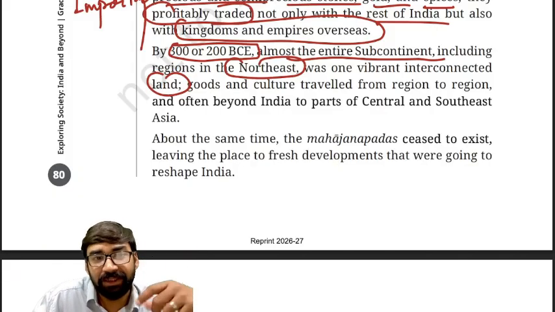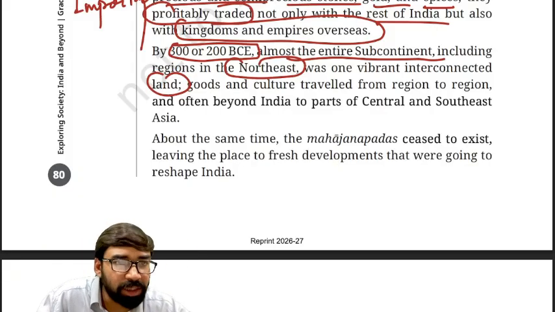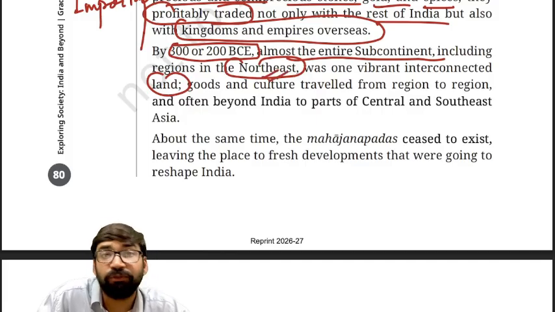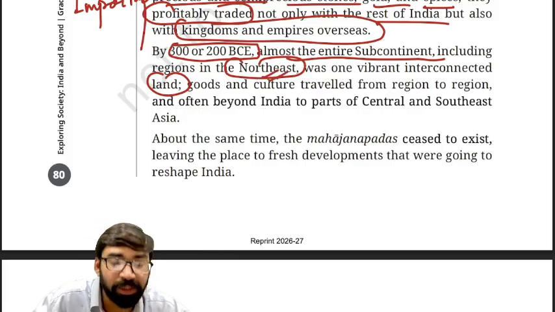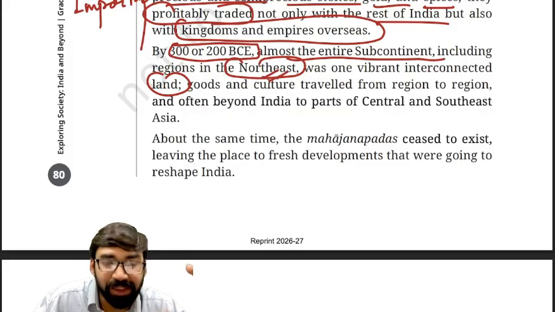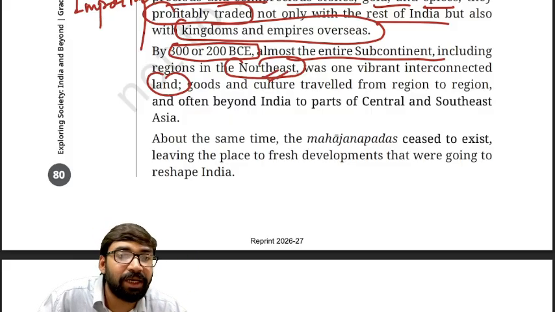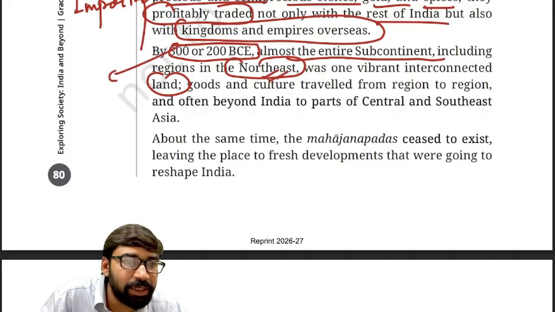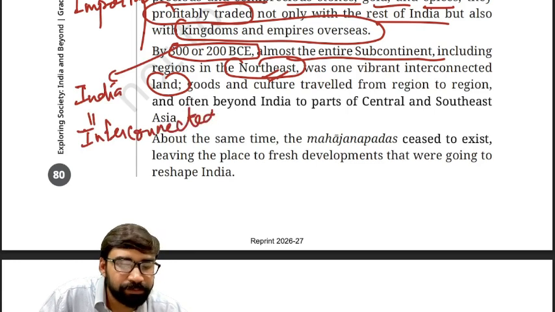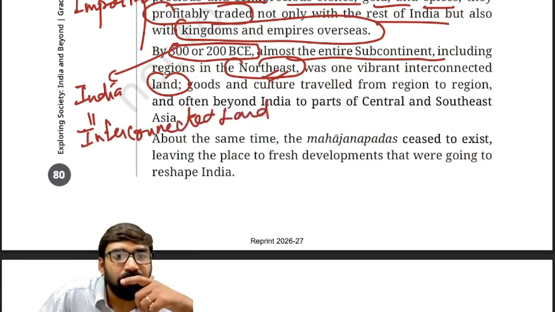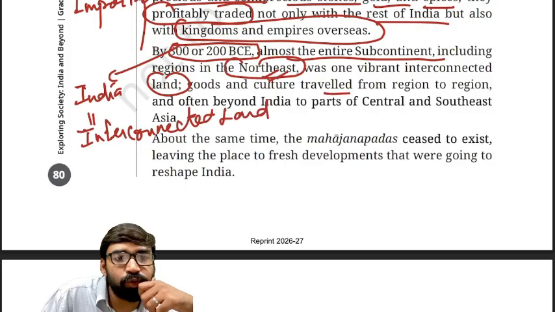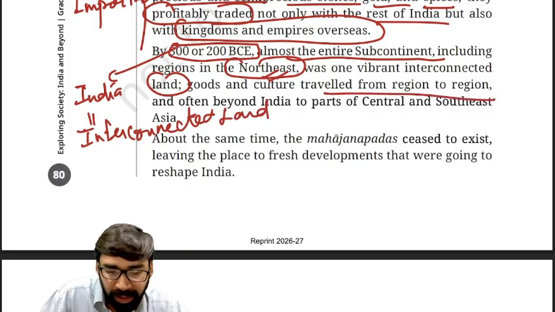So almost the entire Indian subcontinent got connected in this period. Second important thing, it also included the regions of northeast tribal areas. Third important, one vibrant interconnected land. Clear? And there also used to be the exchange network or trade networks.